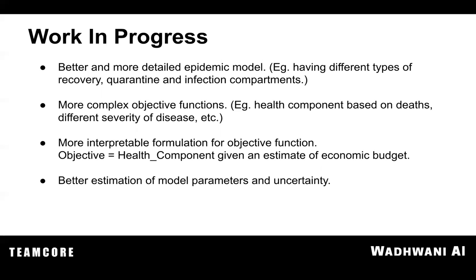We are also working on a more interpretable objective function where we optimize the health component, given that we have an estimate of the economic budget, which will make it much more interpretable to the policymakers who are not very familiar with the entire model itself. We are also working on better estimation methods for parameters and uncertainty.